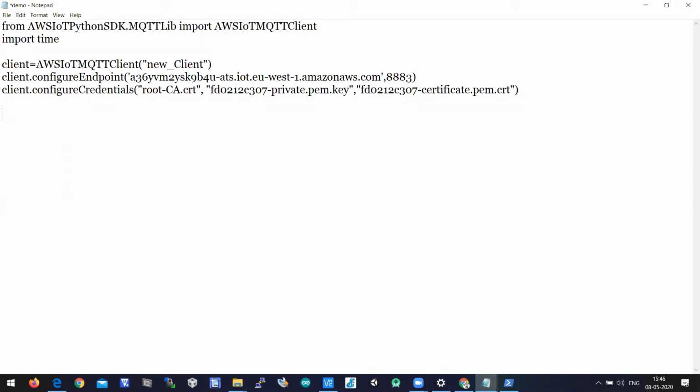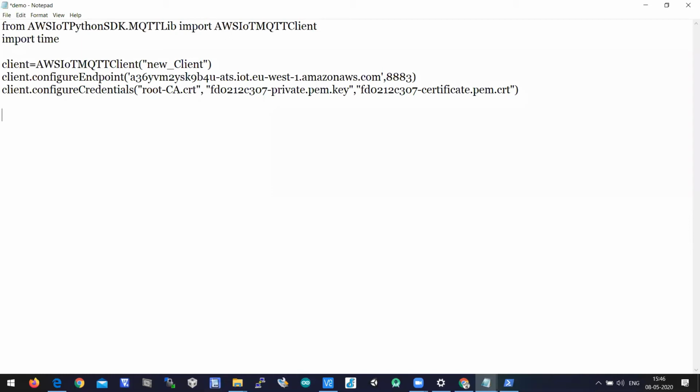Port number 8883 is constant for everyone, but the URL passed in the first argument of configureEndpoint will vary from user to user. And then we passed our certificates by using the configureCredentials function. In it, you need to pass the root certificate, the private key of your thing, and last the certificate of the thing, which is created while adding a thing to your AWS IoT Core.